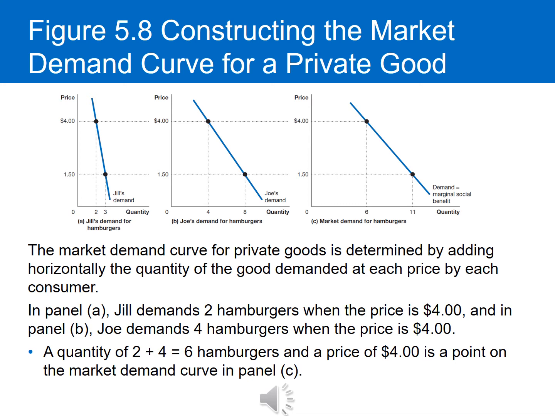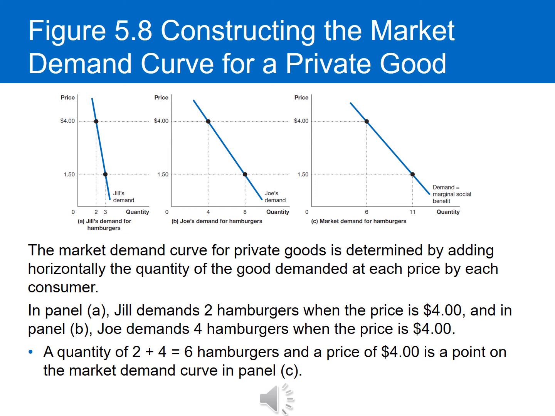And we look at panel B, this is Joe's demand for hamburgers. At $4, he's going to demand 4 hamburgers. So if we look at the market demand, defining the market as Jill and Joe's demand for hamburgers, the demand for hamburgers is going to be the sum of Jill and Joe's demand. So with $4, Jill and Joe, the quantity demanded is 2 for Jill and 4 for Joe. So 2 plus 4 equals 6 hamburgers. So there will be 6 hamburgers in total being demanded in this market when the price is $4.